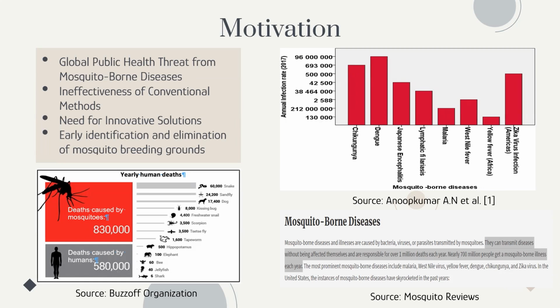Another organization called Buzz Off Organization published a report showing that mosquitoes are the leading cause of yearly human death caused by any other creature in the world, which is more than humans themselves. Also, from this graph, we can see that dengue is the deadliest disease caused by mosquitoes.